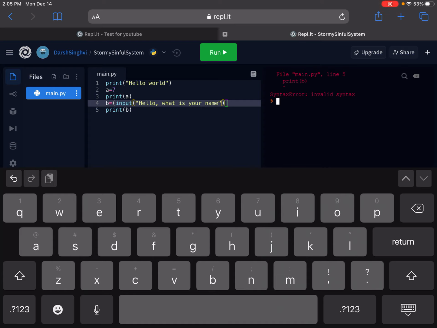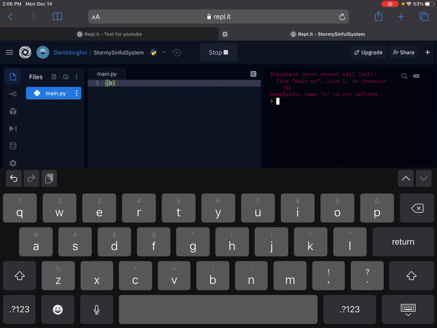Okay, so this is one example. Line 5. Here, this is good, it tells you exactly which line. Now it says invalid syntax. Well, here's the thing. Whenever you do Python, the error can be either on that specific line or the line above, so be sure of that. Alright, so now I'm gonna clear this out.